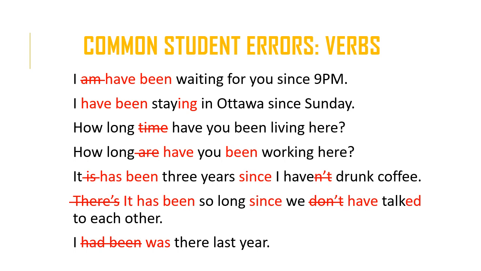Okay, but what we're trying to ask, in fact, or express in this question is, when did you start working? And how long has it been since you've started? Okay, and of course the implication is that you're still working here. Okay, so how long have you been working here?